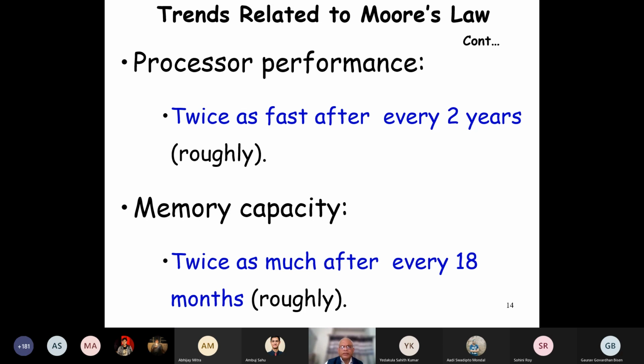We'll see that the memories are regular. The DRAM, if you look at it, is a very regular structure, whereas the processor is irregular. Even though you have a lot of transistors available, I mean, you can put on the chip, you cannot really use them. So the memory improves much faster.